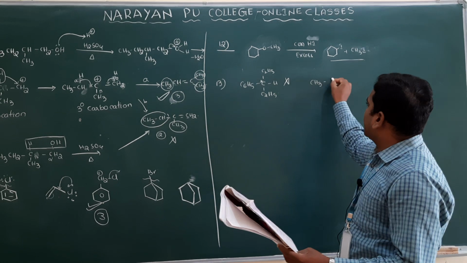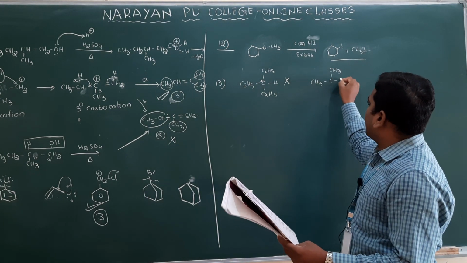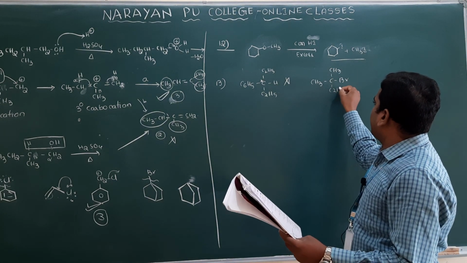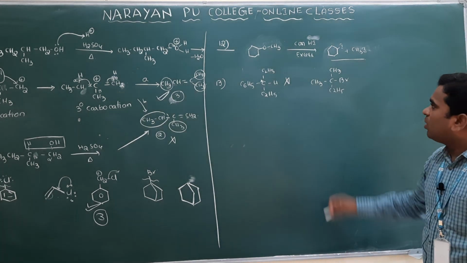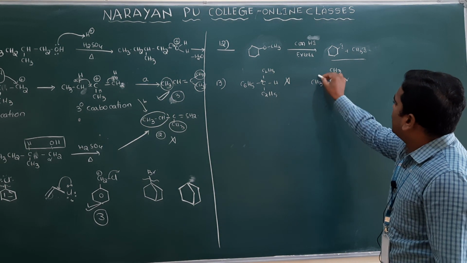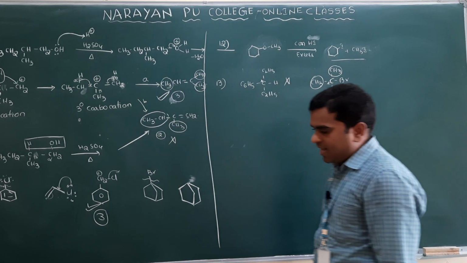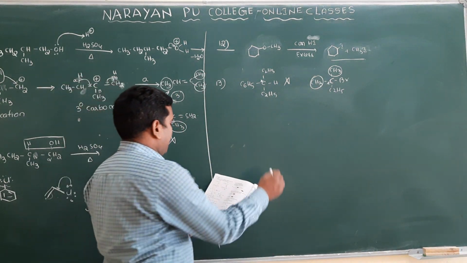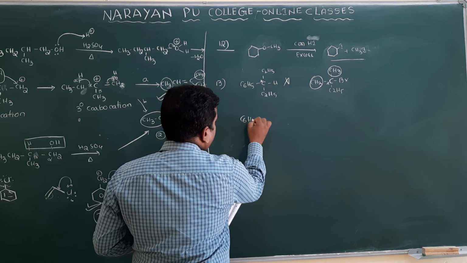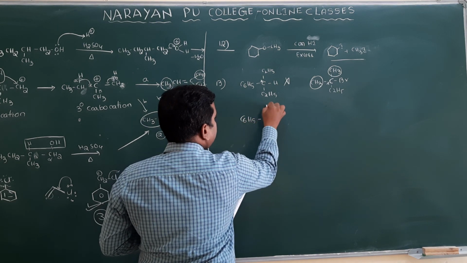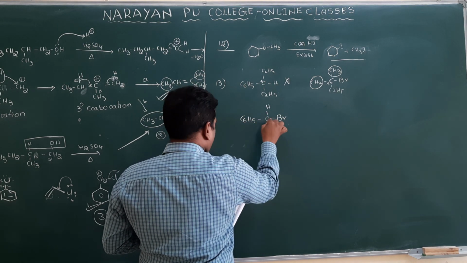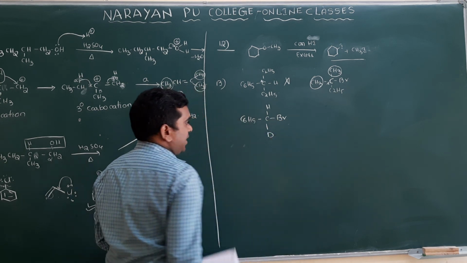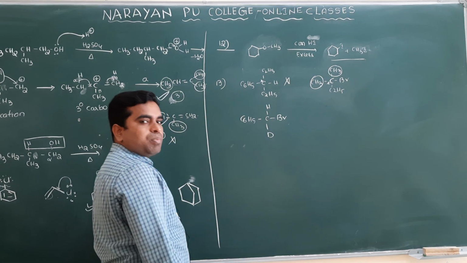Also go for the second one. The second one has CH3 and Br and C2H5. Is it a chiral compound? No, because the same 2 groups are added to this carbon, so it is also not a chiral compound. Next, the third one: C6H5 and here CH, and here bromine, and here D. Clear? Is it a chiral compound? Yes. Why?